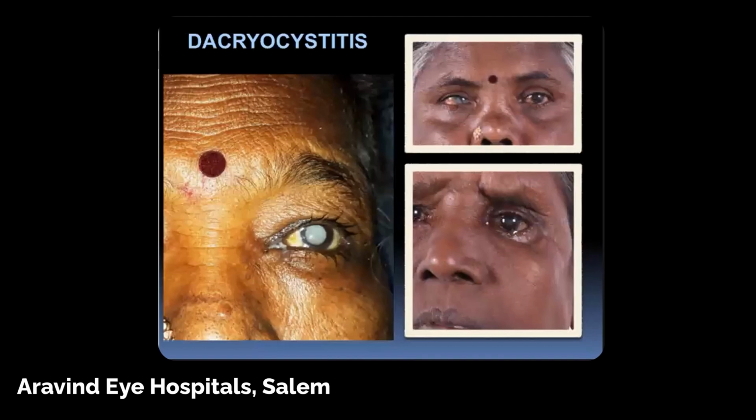Another common condition is dacryocystitis. You can see these patients who came with a lot of discharge and with cataract, and you can see there's also swelling over here. And how do you treat this?